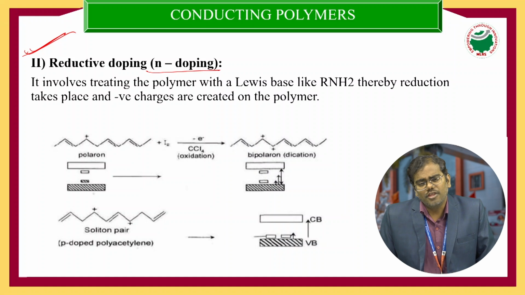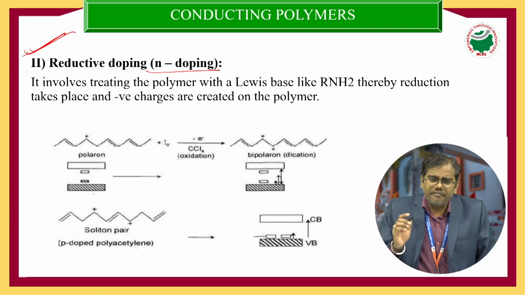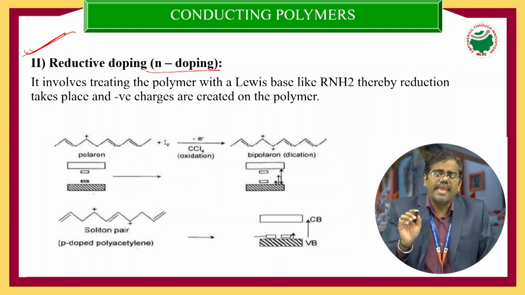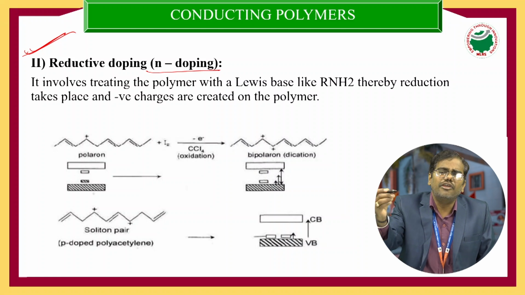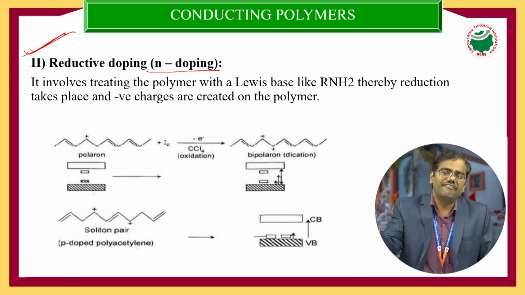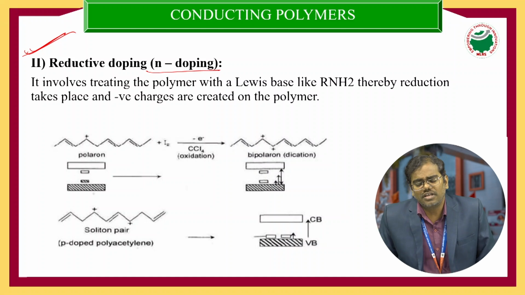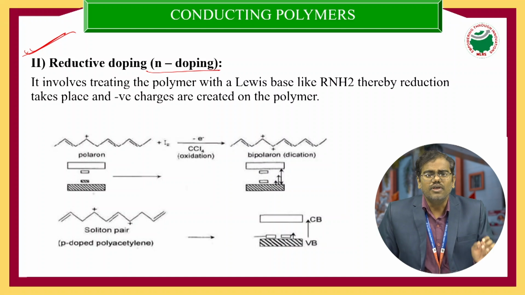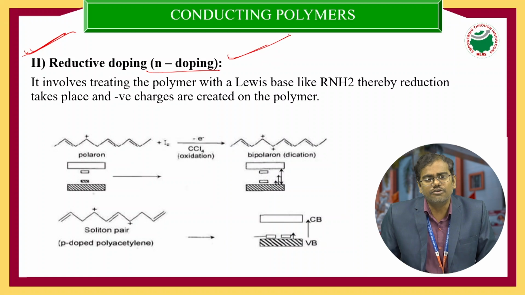So in n-doping or reductive doping, we are treating conjugated conducting polymers by adding a Lewis base. The Lewis base usually has some excess of electrons. These electrons are added to the conducting polymer, so a negative charge is created. Creating a negative charge on the conducting polymer by adding a Lewis base is called n-doping or reductive doping. Reductive is nothing but a gaining of electrons.